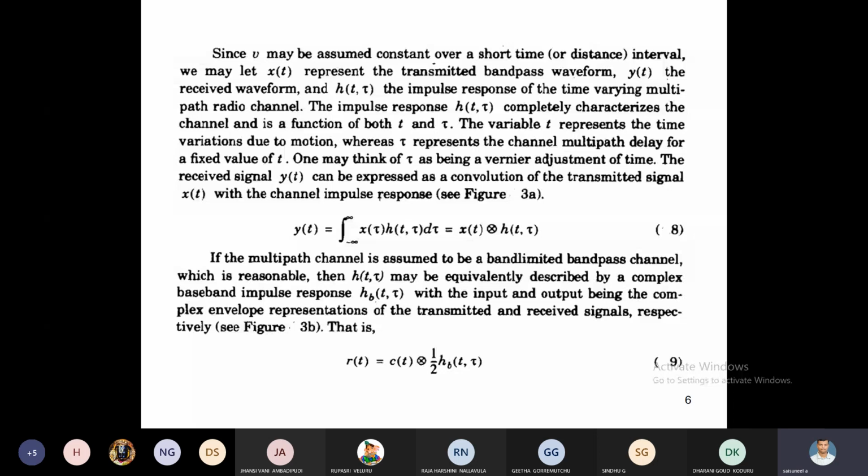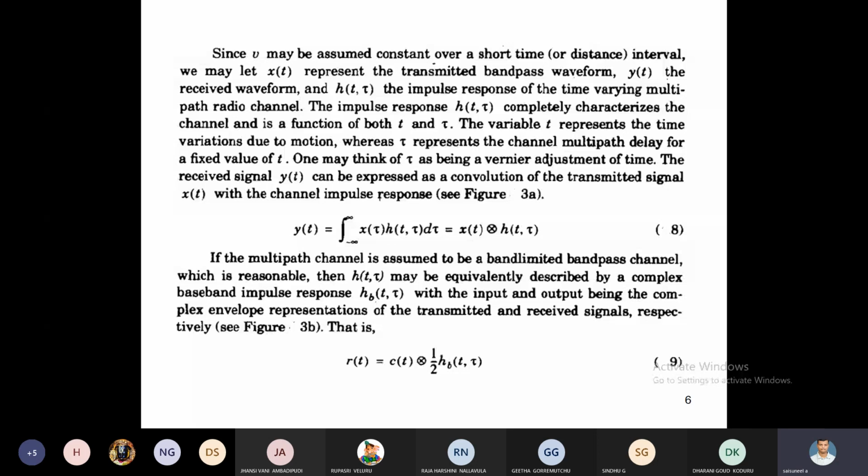Here, equations 8 and 9 are almost equal, but in the band limited bandpass channel we get half of the impulse response, because of averaging the bandpass waveform. That is, only half the amount of signal can be received. That's why it is one half.